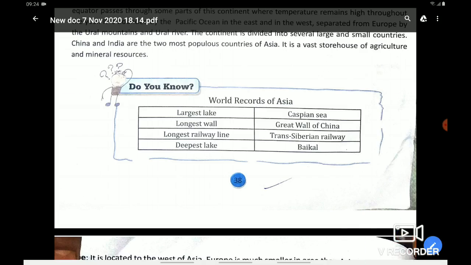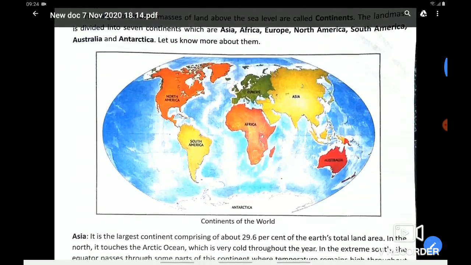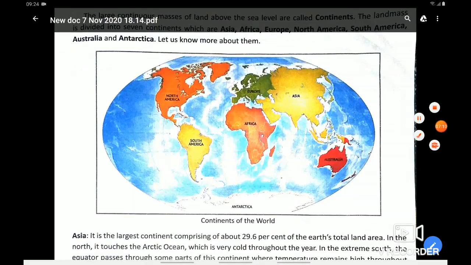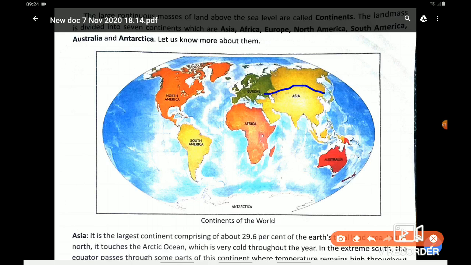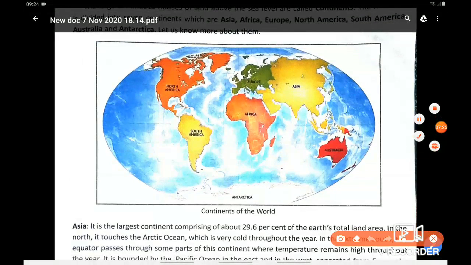Let me show you where it is. Here is your Trans Siberian Railway. It is passing from the European country Russia to here. Then is your Baikal Lake.